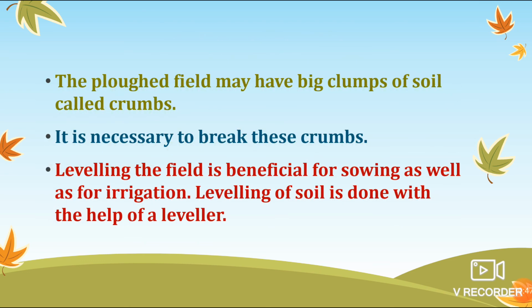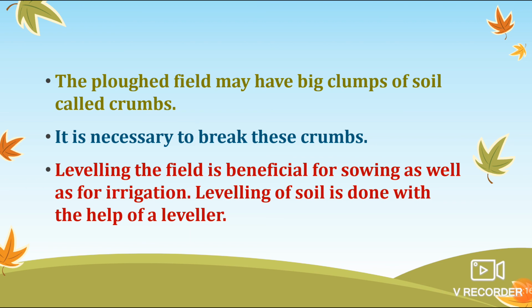Okay, because the ploughed field may have big clumps of soil. These are known as crumbs, and it is necessary to break these crumbs. Otherwise, what will be the adverse effect? If crumbs are there, then the particular area will be uneven, and once it is uneven, it is very difficult for irrigation or any other purposes.